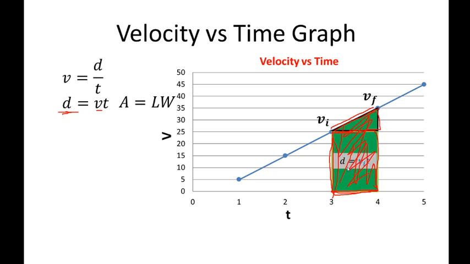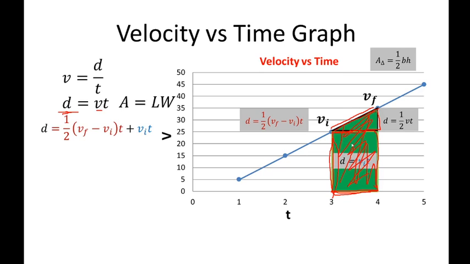The area of this square is distance equal to vi times time. To compute the area of this rectangle, that is simply velocity times time. And the area of this triangle is 1/2 base times height. If you recall, the area of a triangle is 1/2 base times height.